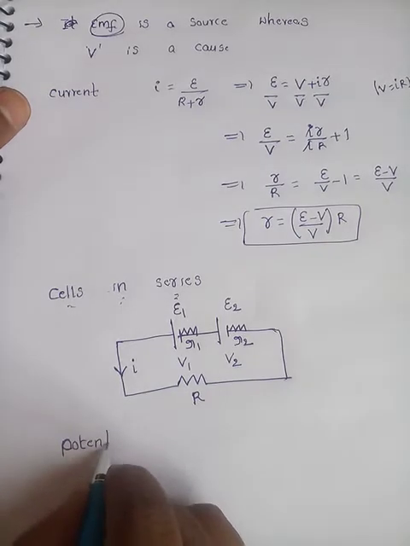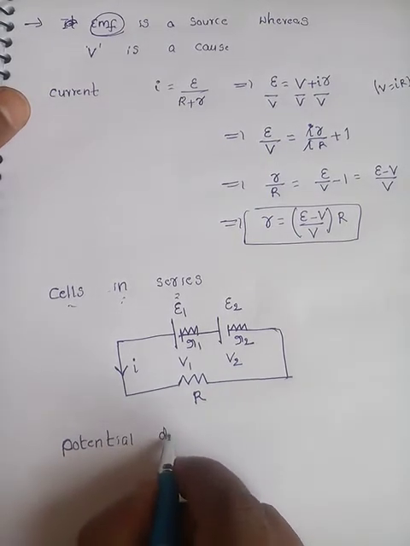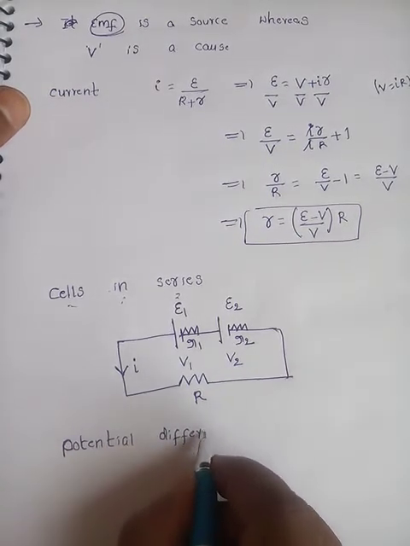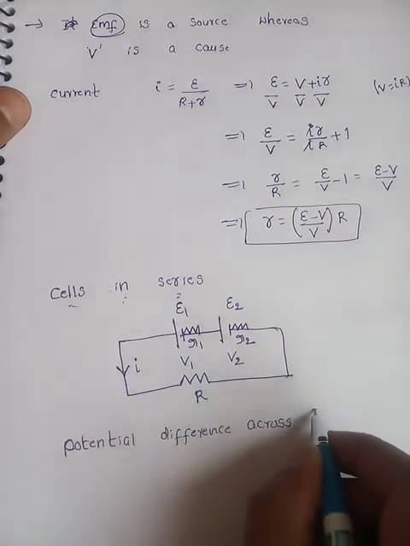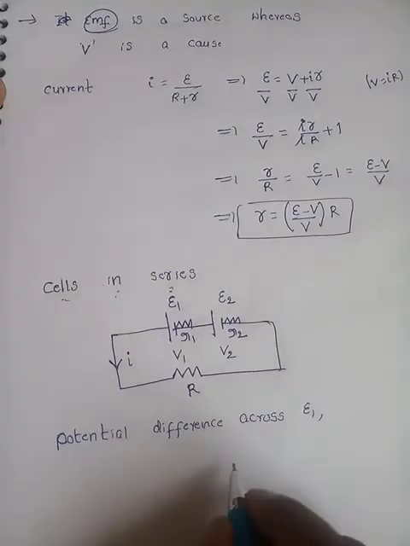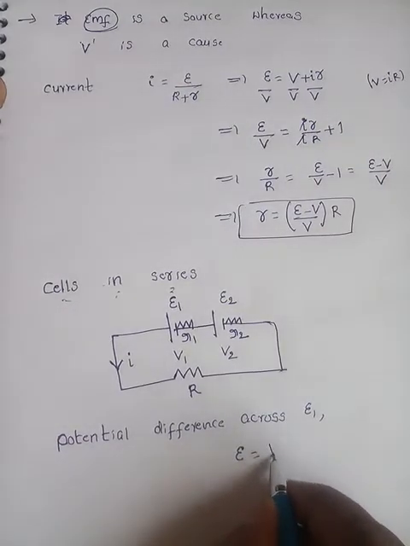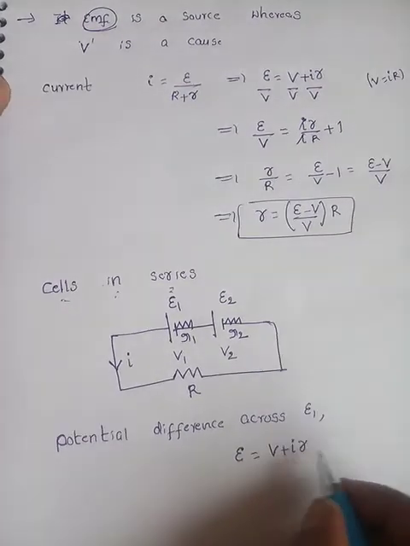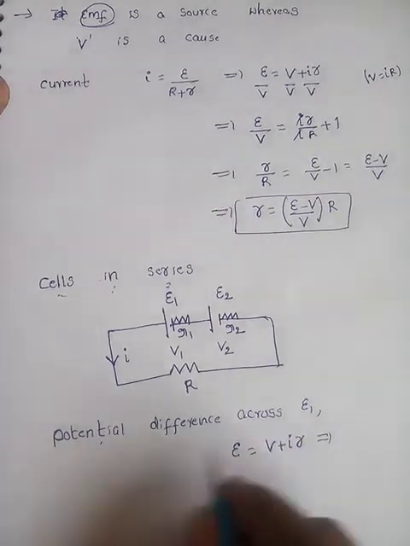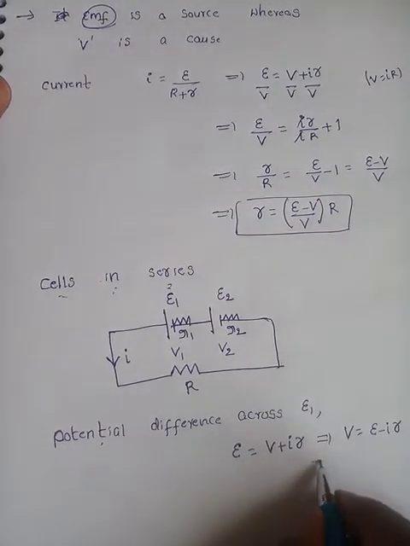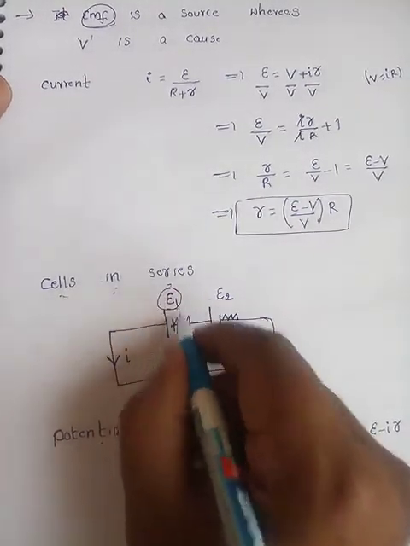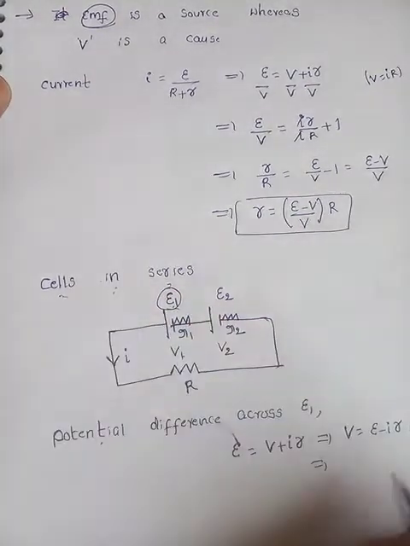Potential difference across E1. So what is the relation we have? E is equal to V plus Ir. From this what we want? Potential difference. So V is equal to E minus Ir. What is the potential across E1? V1. EMF is E1.